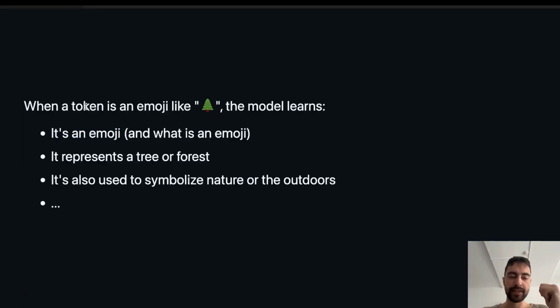Here we have an example where the token is an emoji. The model will still learn in which contexts to use this token. For example, if it wants to maybe express some emotion or make the conversation more lighthearted. Also, it knows that this represents a forest or tree, or maybe can be used as a representation of life or greenery or forest scenery.